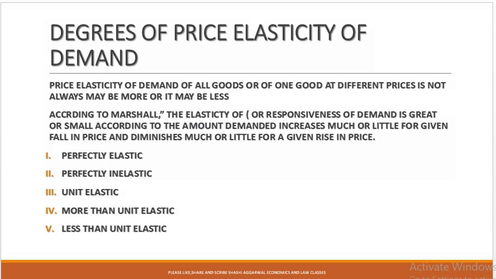According to Marshall, the elasticity or response of demand is great or small according to the amount demanded increases much or little for a given fall in price, or diminishes much or little for a given rise in price. So here we are going to measure the degree. And there are 5 kinds of degrees: perfectly elastic, perfectly inelastic, unit elastic, more than unit elastic, and less than unit elastic.